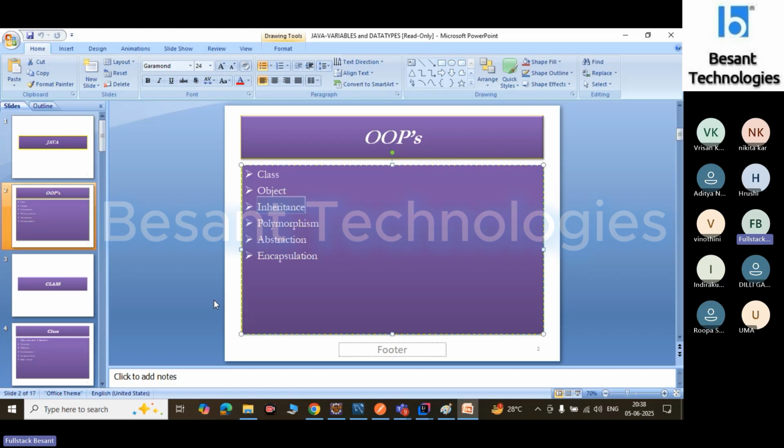The multiple inheritance concept we can't achieve at class level, but in an interface, we can use multiple inheritance. Why can't we use it at class level, and why can we use it at interface level? I will explain it in the inheritance concept with examples.